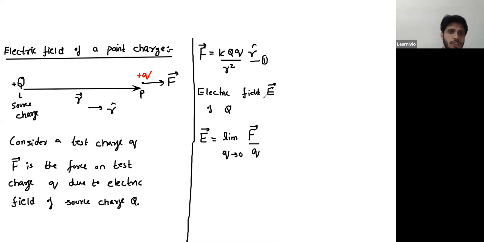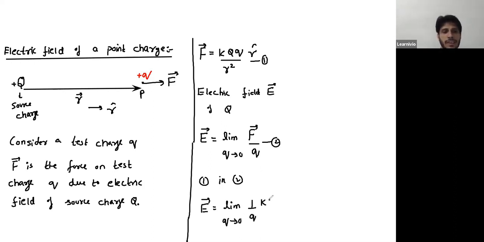Let's call this equation number 1 and say this is equation number 2. Let's substitute 1 in 2. On substituting 1 in 2, this E is limit q tends to 0, 1 by q multiplied by F. F is KQq over R square, then R cap. The small q will simply cancel this capital Q.